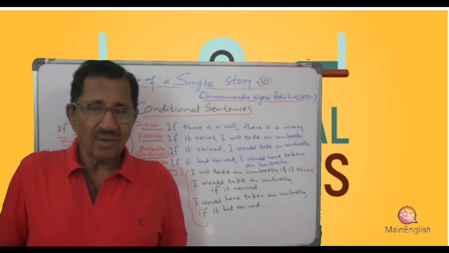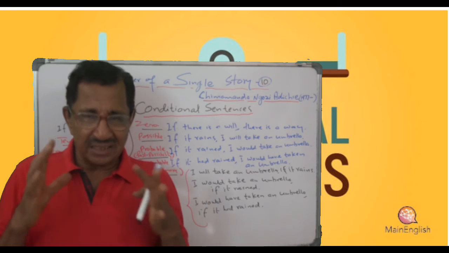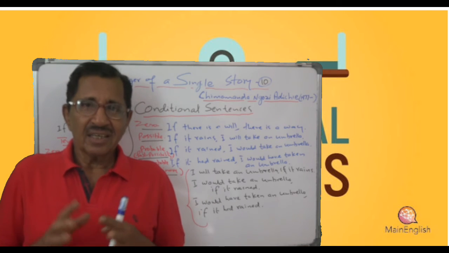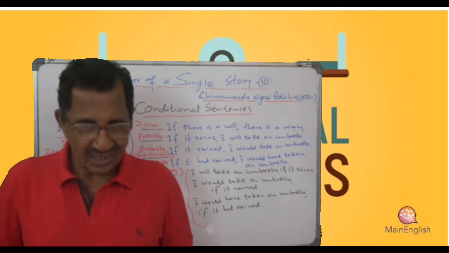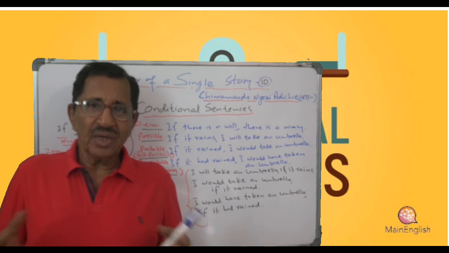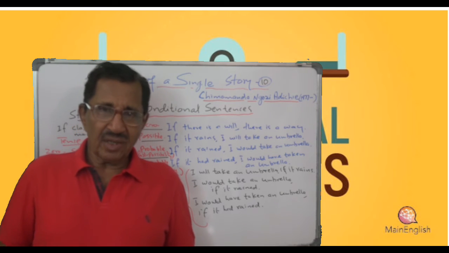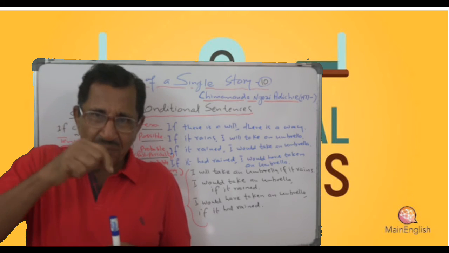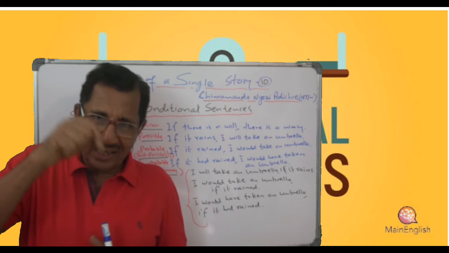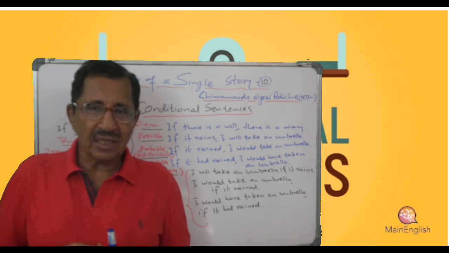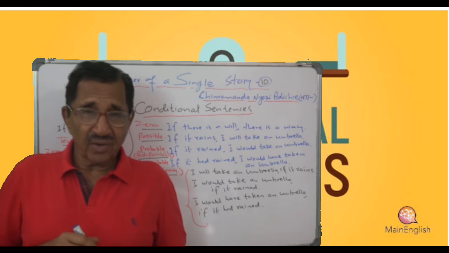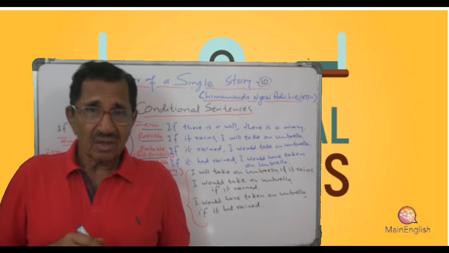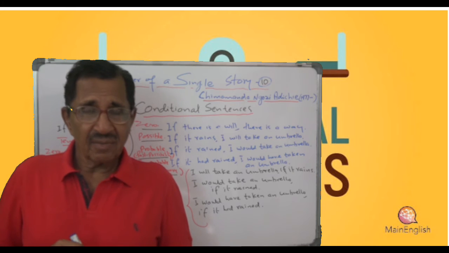So today, although I told you about the structure of conditional clauses, also types, our learning point today is mainly zero condition. Why do you call it zero condition?